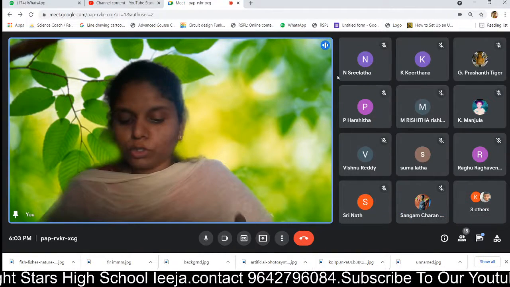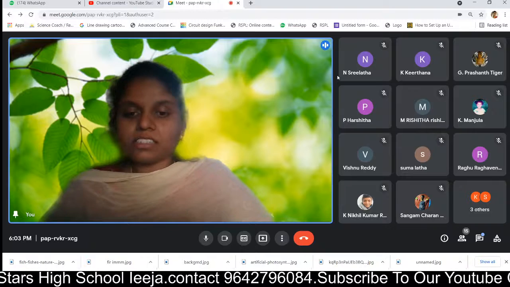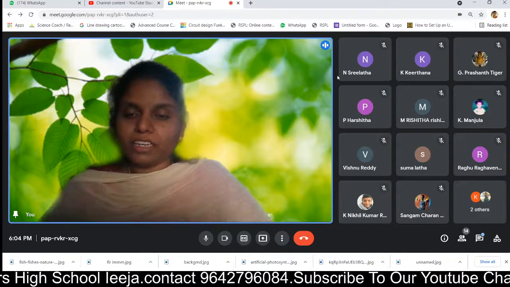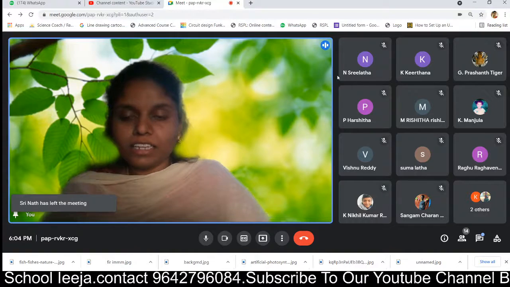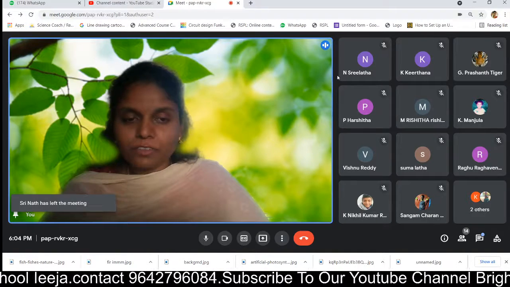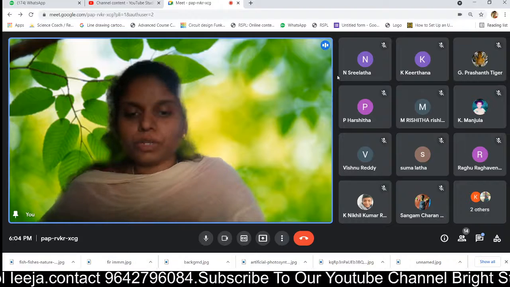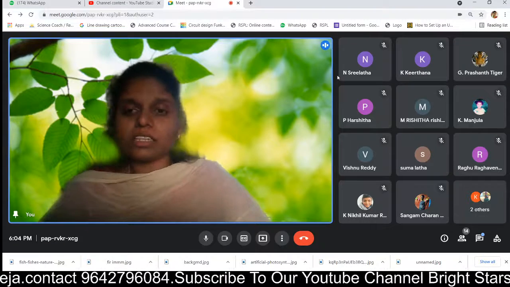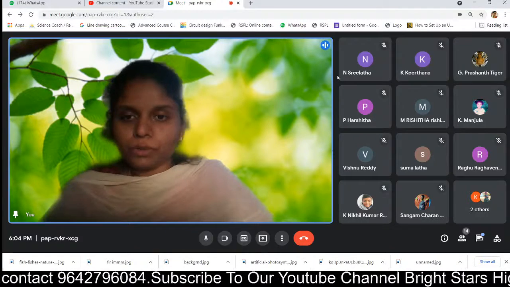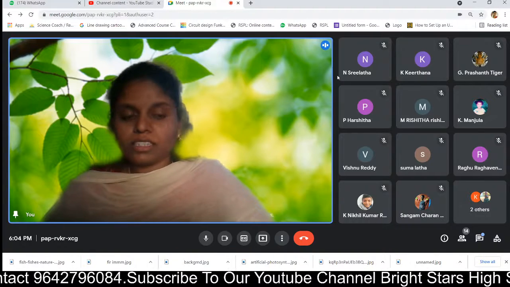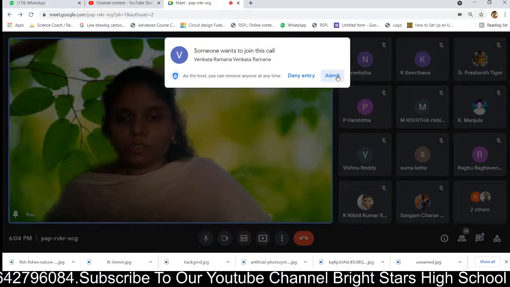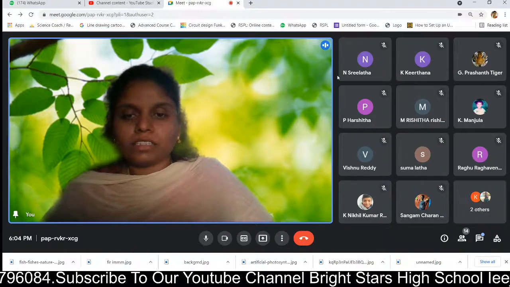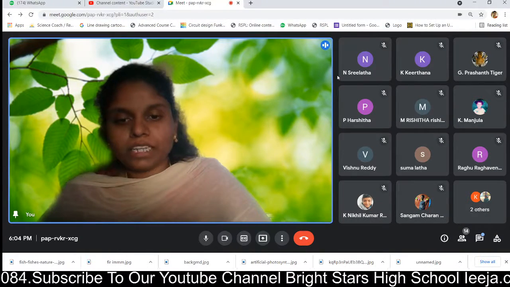So what is photosynthesis? We can show photosynthesis in the form of a chemical equation. So what is the chemical equation? You can see in your textbook, 6CO2. If you want, you can write it now also. 6CO2 plus 12H2O, in the presence of light and chlorophyll, gives glucose.